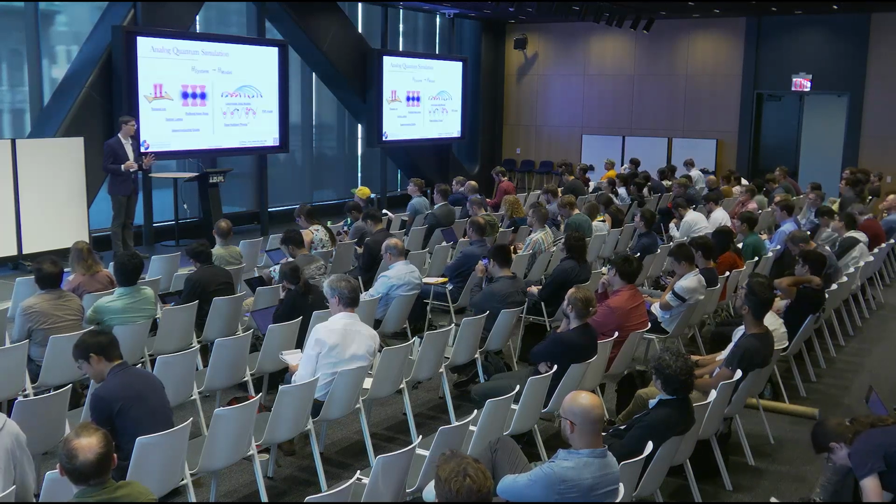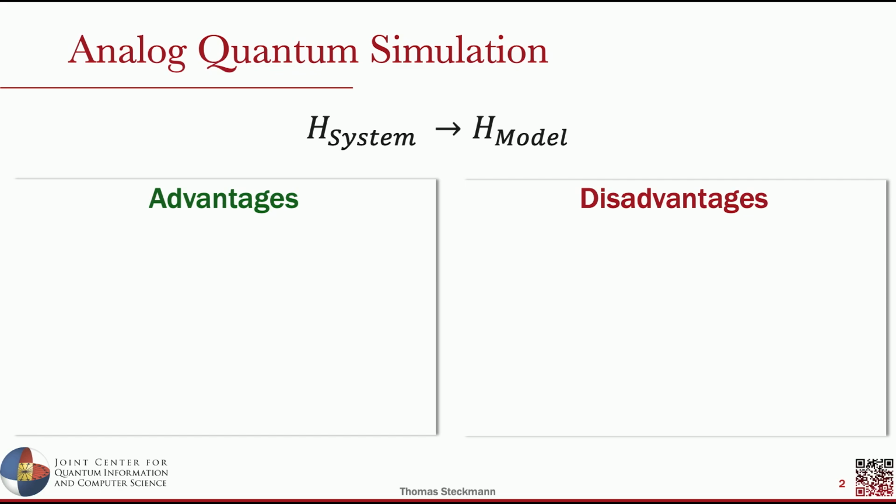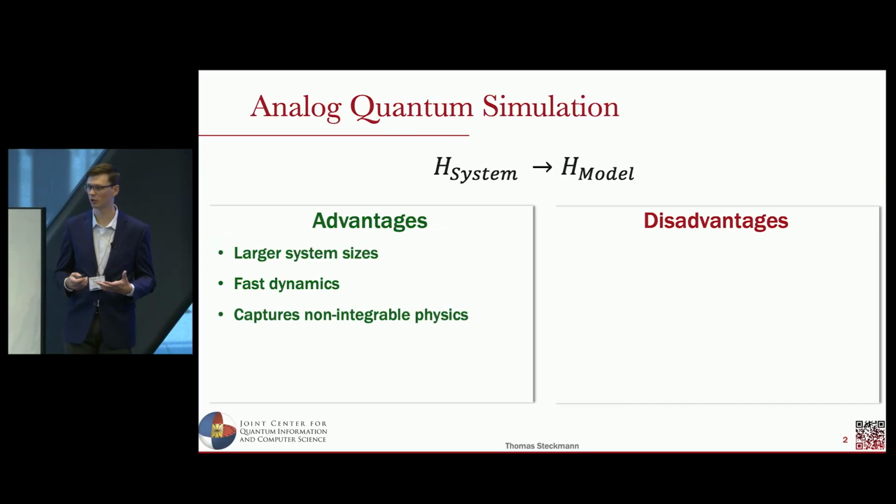First, I want to be on the same page about what I mean by analog quantum simulation, which is just to say Hamiltonians where we have some continuous time dynamics, and we're mapping some system that we have onto a model that we want to study either directly or effectively. There's a variety of platforms that you can use on the system side. And of course, as we've heard in this conference, a variety of models that we might be wanting to study using this regime. The main advantage of analog quantum simulation is that we can access larger system sizes and more direct dynamics of these evolutions instead of discretizing things and doing some digital quantum simulation.